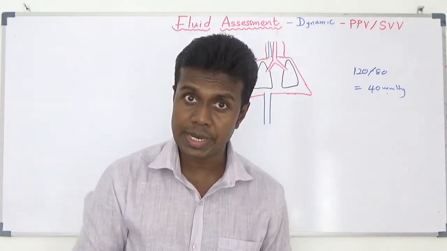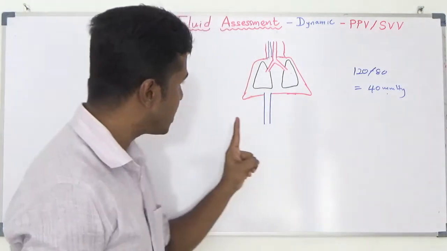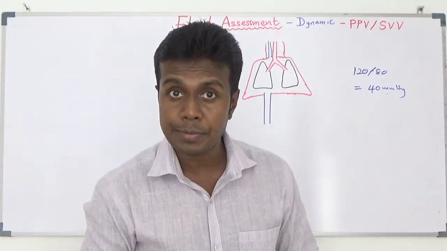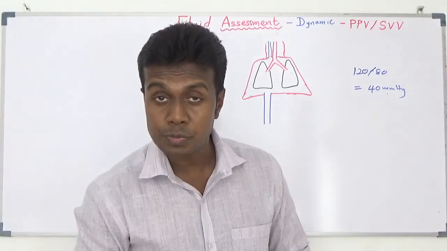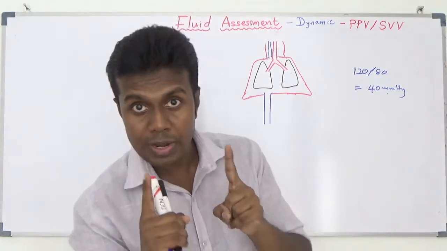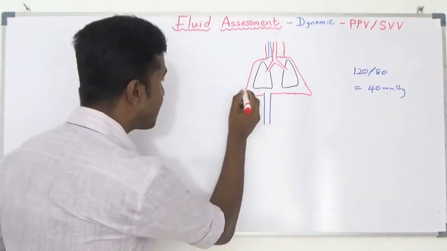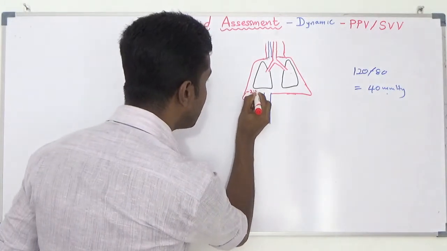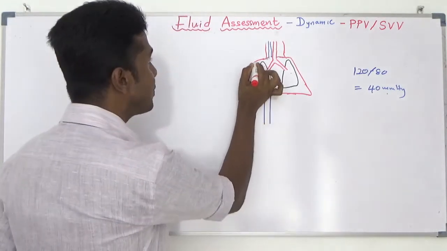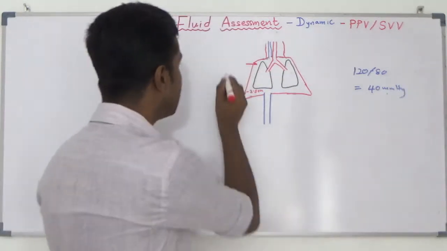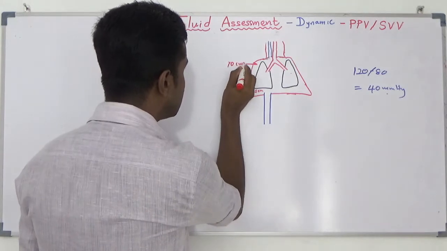How is it going to change? During inspiration, what happens? During inspiration, your pleural cavity pressure becomes much more negative. Normal pleural cavity pressure is also negative. Normally, pleural cavity pressure in the basal part is roughly about minus 2.5 centimeter H2O, and coming to the top part or apex, it is roughly about minus 10 centimeter H2O.